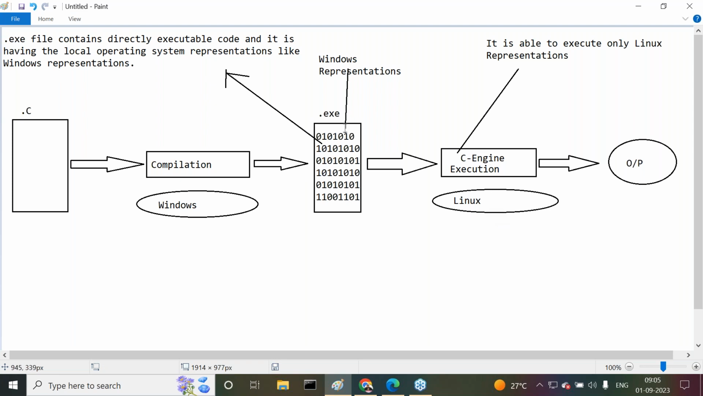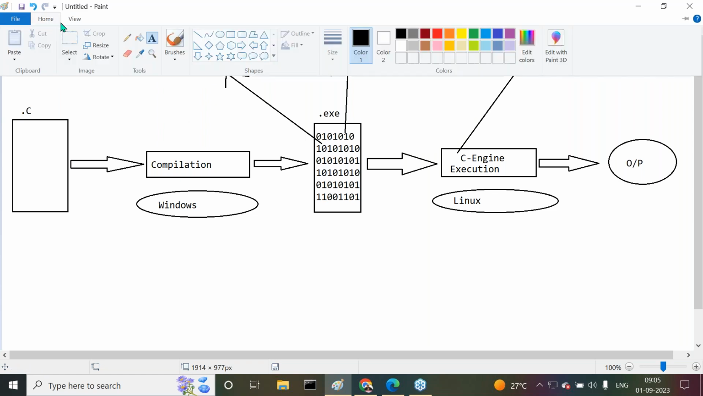Is it possible for the C engine to execute Windows representations on Linux? No. The C engine is able to understand what representations? Linux representations. As it was installed on top of the Linux operating system, it is able to understand only Linux representations. But here we provided Windows representations. Is it possible for the C engine to execute these Windows representations on the Linux operating system? Not possible here. So we are not going to get any output. In this scenario, we are unable to get output. So the program is not going to be executed.